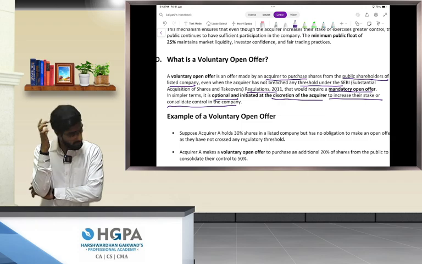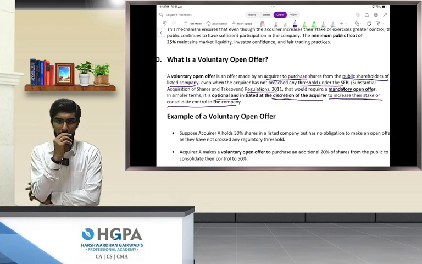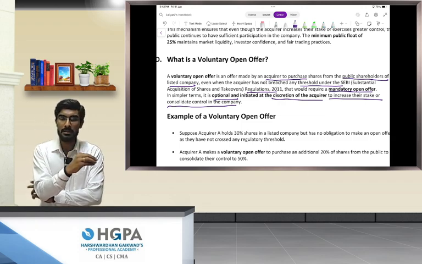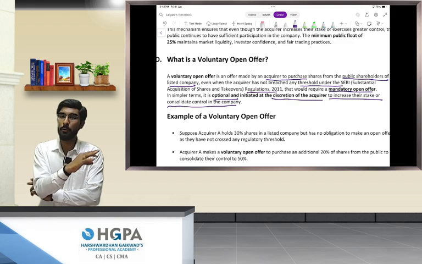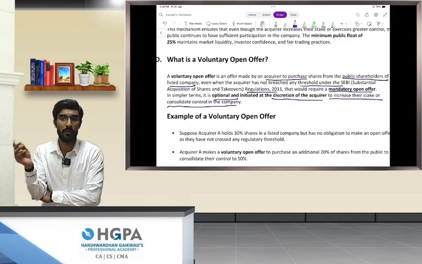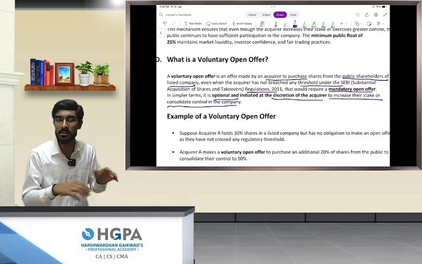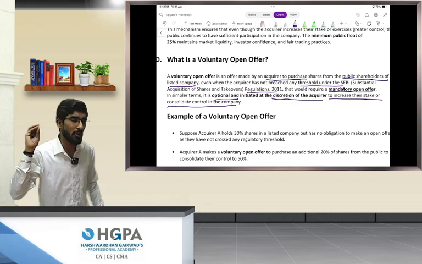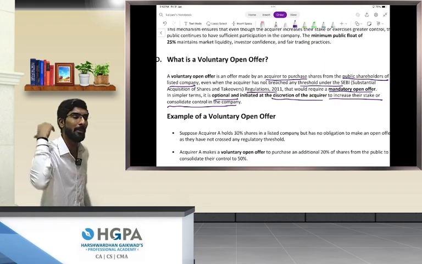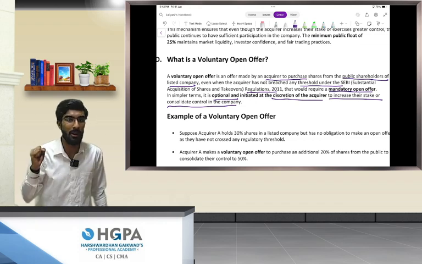Now the question is, why a voluntary open offer? The reason is I don't want to follow the lengthy process of a mandatory open offer. I am 100% sure that I want to acquire Reliance Industries. There is no doubt in that. So I will myself make a voluntary open offer to acquire a 20% stake.